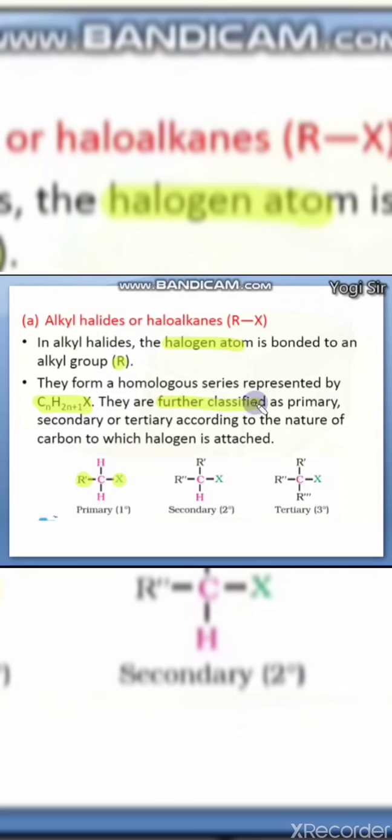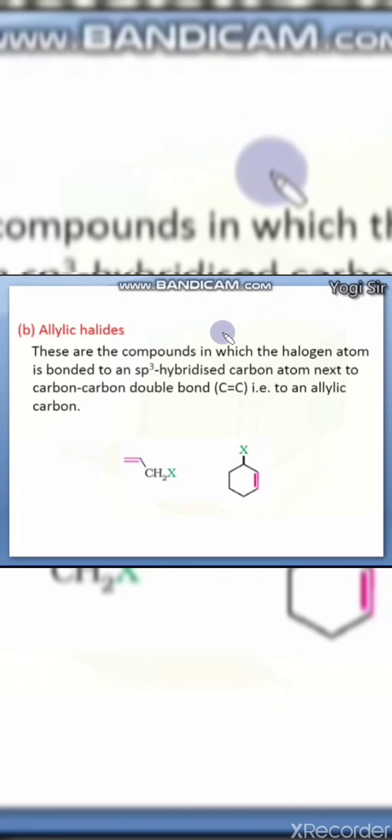They can be further classified as primary, secondary, and tertiary alkyl halides. Primary, as we know, has a single alkyl group attached on the carbon atom. Secondary has two R groups attached on the carbon atom, and tertiary, you can see, has three R groups: the first R group, second and third R group attached on the carbon, and the halogen is bonded.